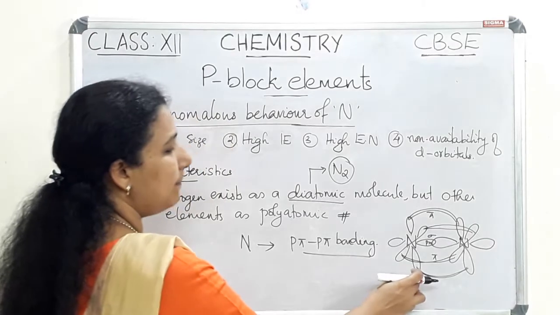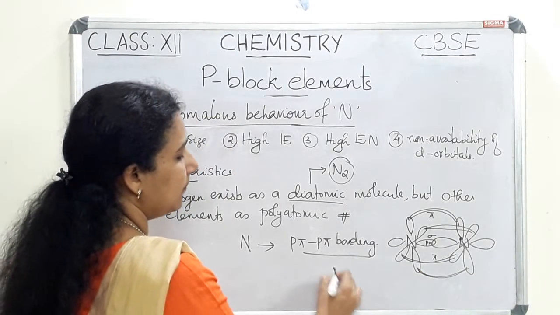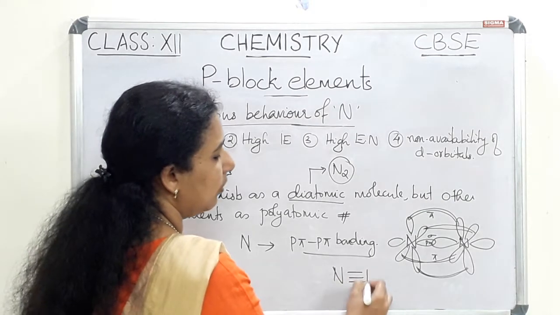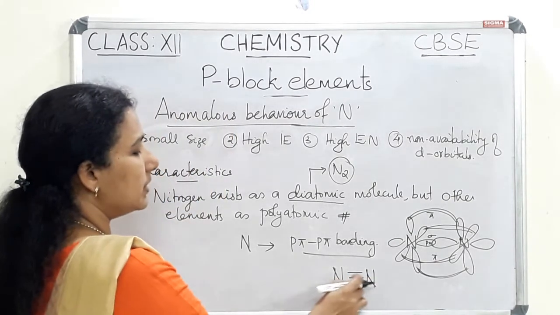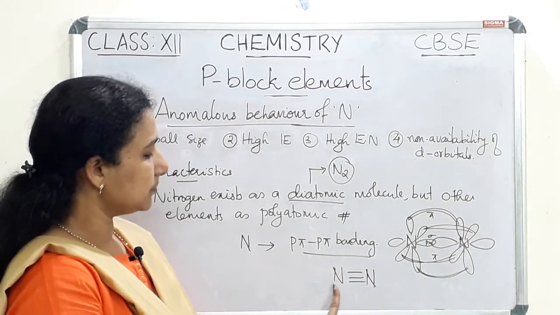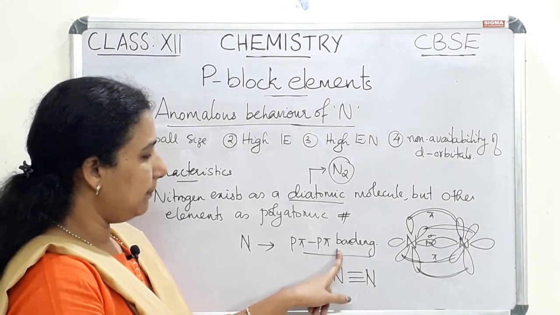So there is p-pi bonding. There is one sigma bond and two pi bonds. So nitrogen forms a triple bond actually. So nitrogen forms p-pi bonding.